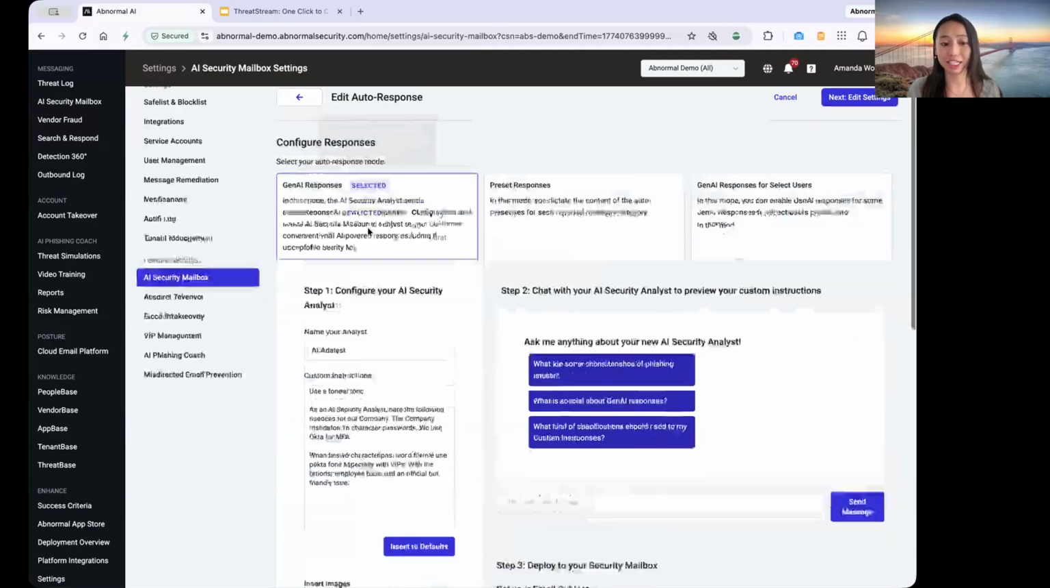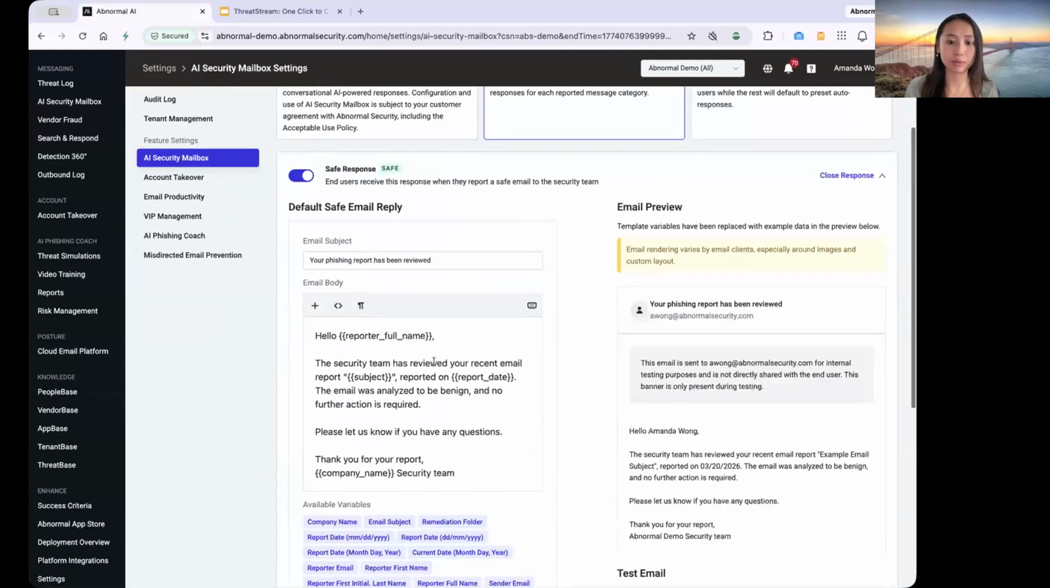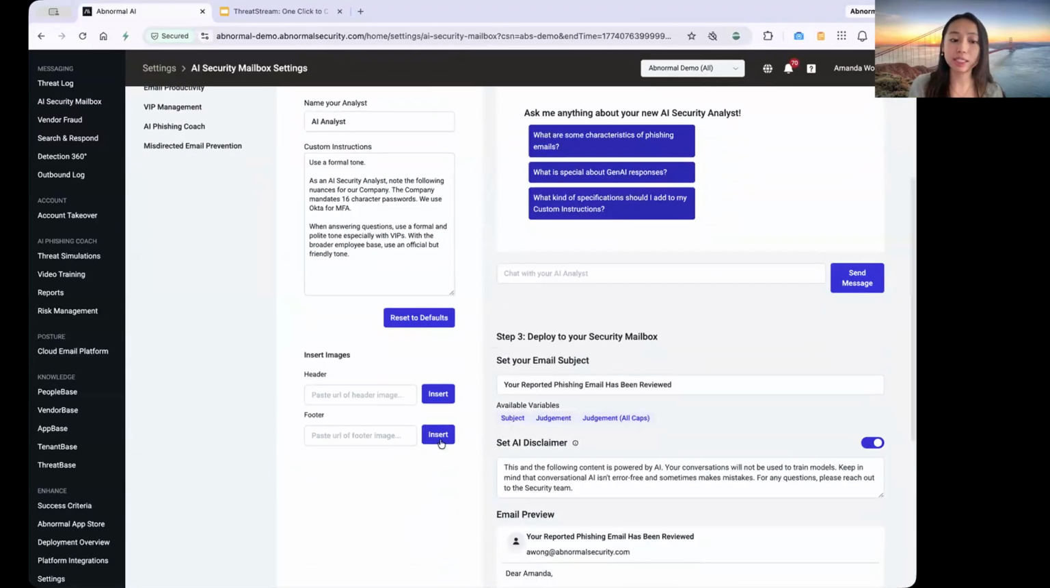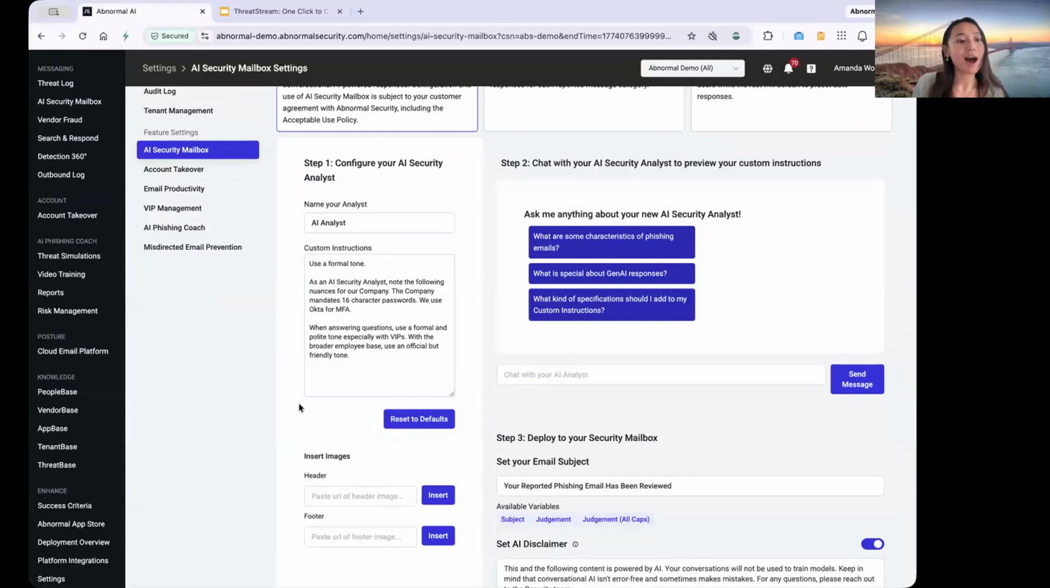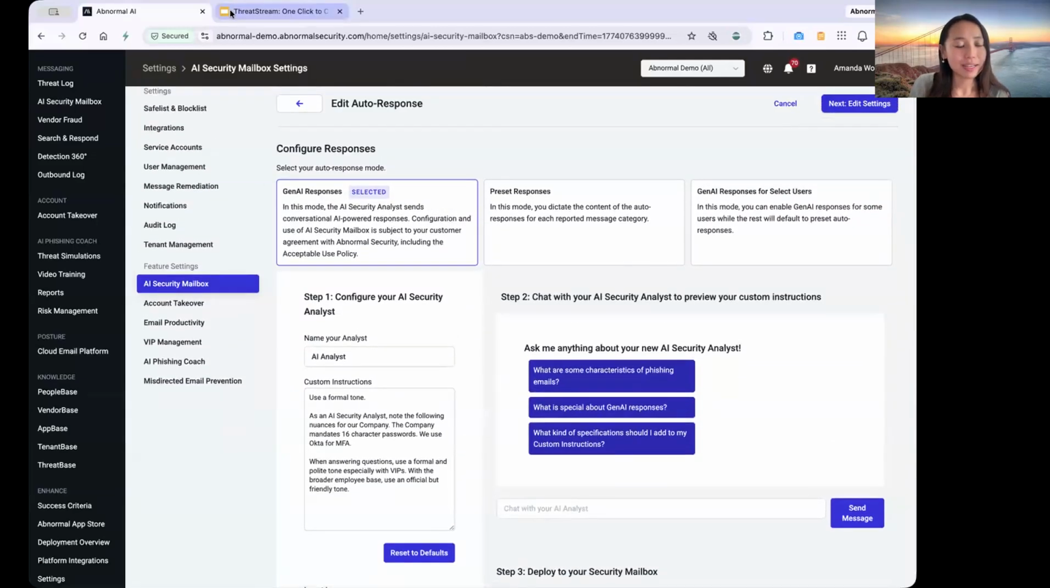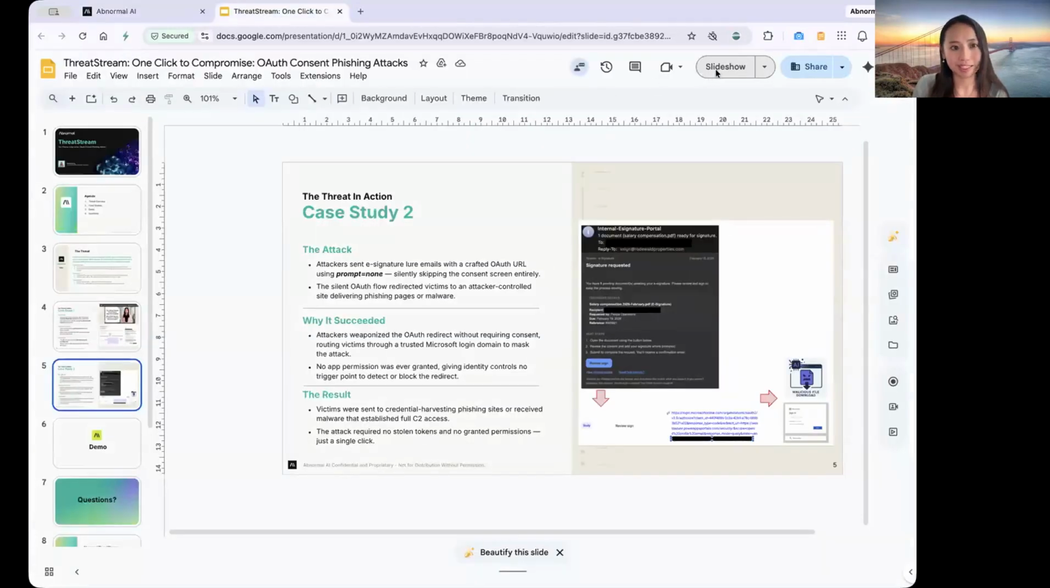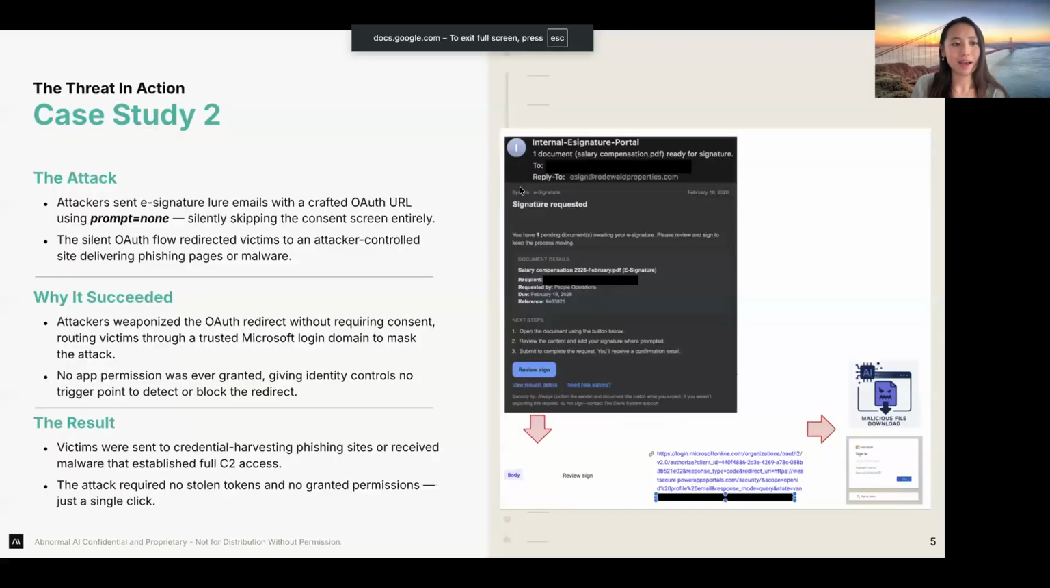And what's really cool about these Gen AI responses and preset responses as well is that you can also add images, headers, and footers to really help create your brand and make it more legitimate on these AI analyst responses, so people are able to trust and know that these are coming from your security team and company as well. But yeah, when it comes back, we'll go back to the slides.